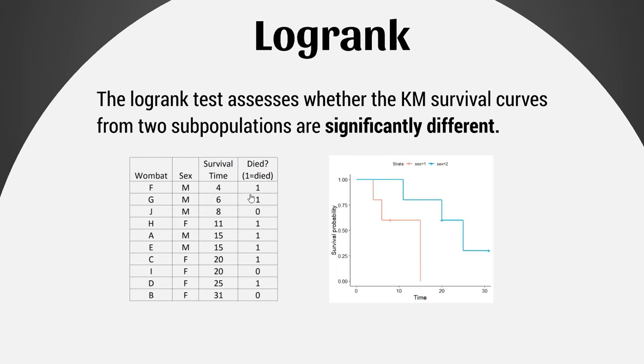Just looking at this data, it seems like the male wombats died a little bit quicker than the female wombats from mange. So how can we compare the experience of male wombats to female here? Or more specifically, how can we compare the survival curves? Are these two survival curves significantly different from each other?